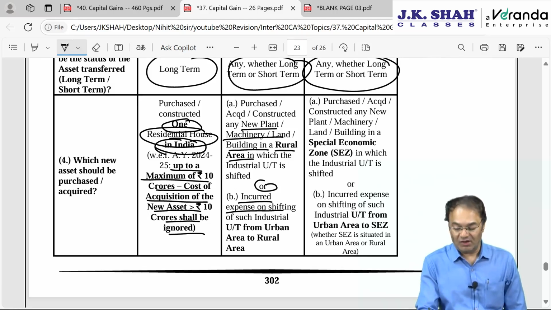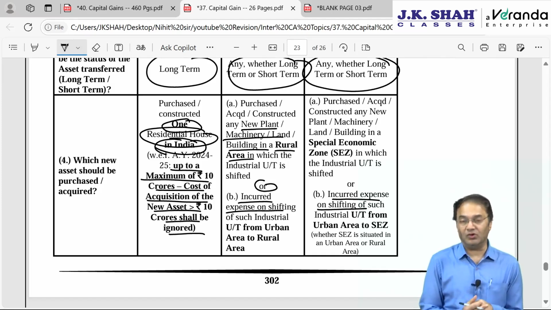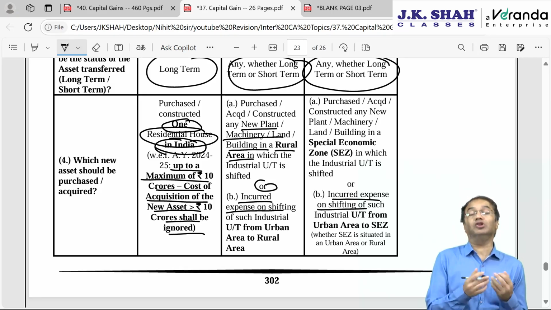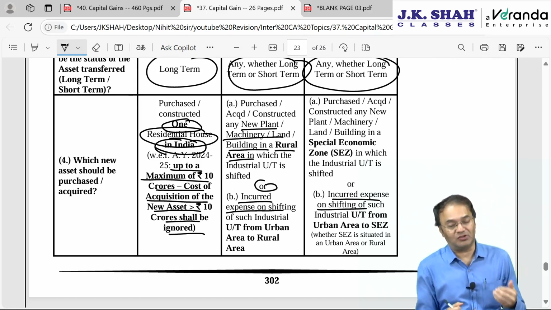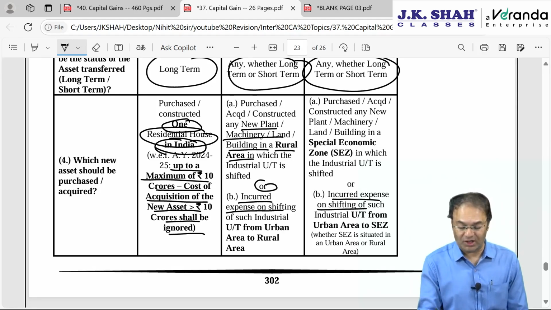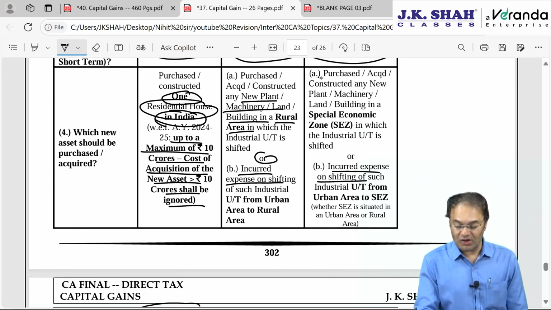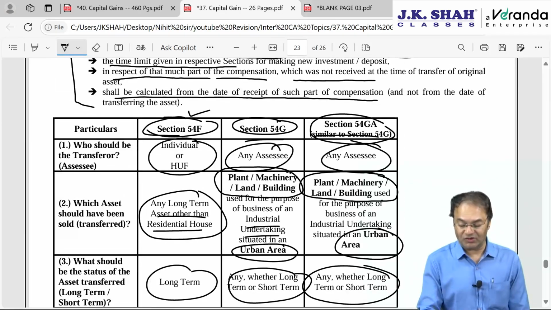This is the only place where assessee is allowed deduction or exemption with regards to shifting expenditure also, though he may or may not be buying a new property, or maybe he is buying, but he is incurring expenditure on shifting also. If some old plant and machinery is shifted from urban area to a rural area, then expenditure on shifting will also give the assessee some benefit. You should have purchased, acquired or constructed new plant, machinery, land, building in a special economic zone from the urban area. So what is the difference between 54G and 54GA?